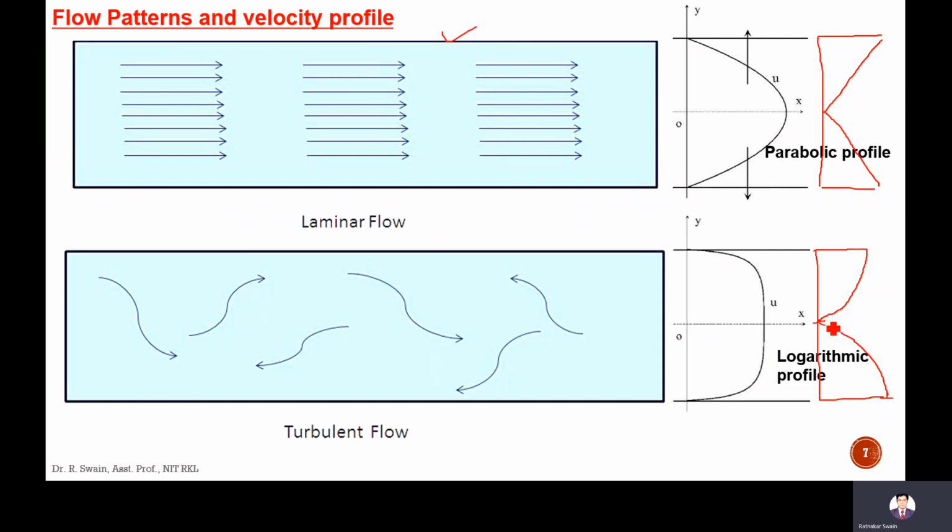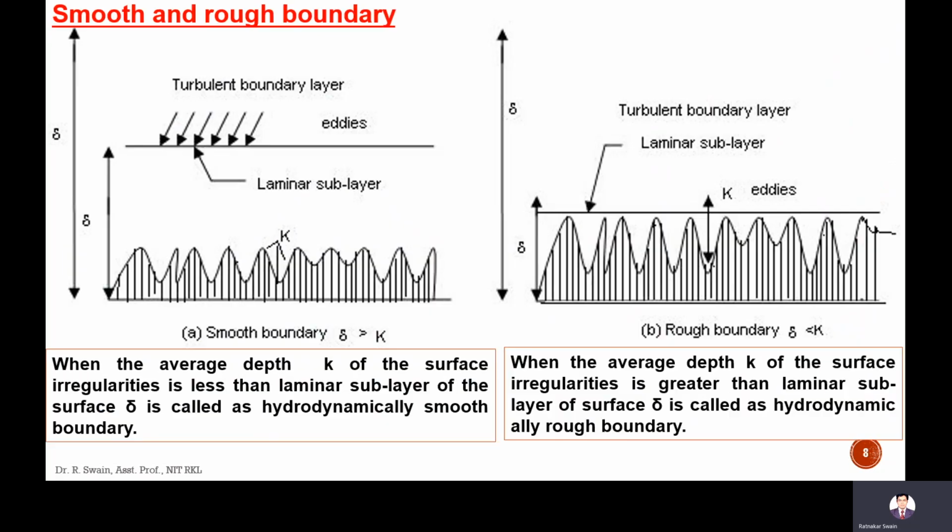So here the shear stress is zero at the center, maximum at the end. So it is not straight and the velocity profile is logarithmic. So this is one comparison of laminar and turbulent flow.